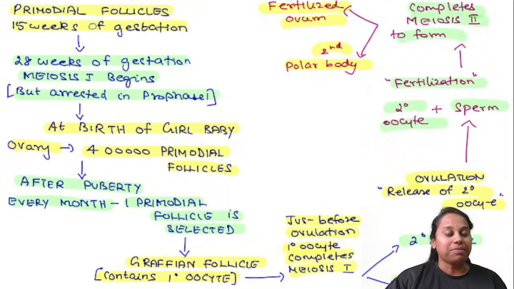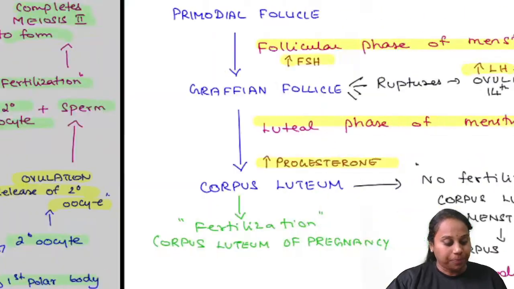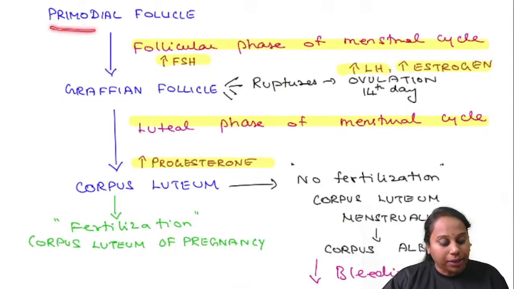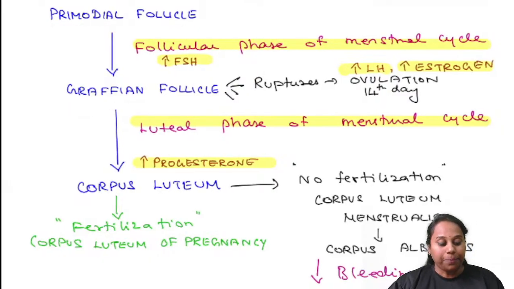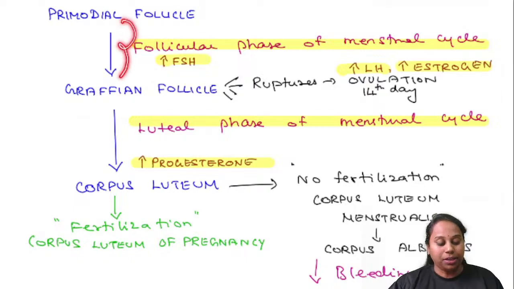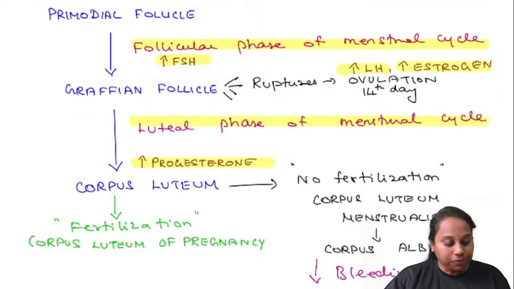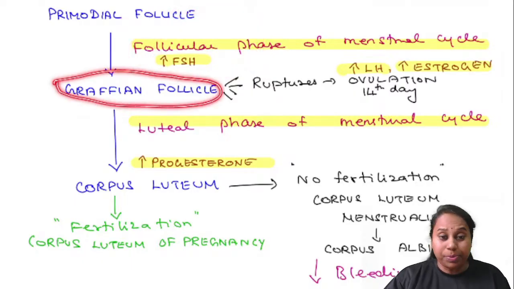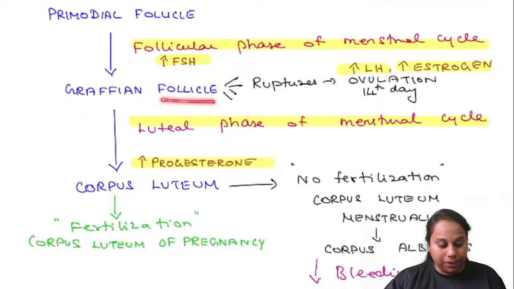Now every month during the menstrual cycle, what happens? One primordial follicle is selected and converted into a Graafian follicle. That is why the initial first 14 days is called the follicular phase, because there is formation of the Graafian follicle, a follicle is being formed. That's why the first 14 days is called the follicular phase. And the hormone responsible for this is obviously follicle stimulating hormone. If you want to form the follicle, it's called the follicular phase, and the hormone is follicle stimulating hormone.